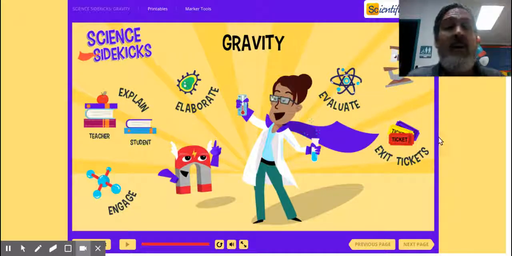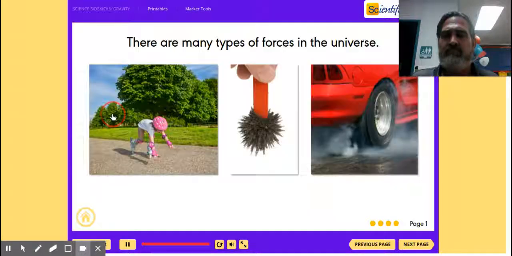Today, we're going to be talking about gravity and also the difference between mass and weight. So there's many types of forces in the universe. Forces are the things that can make things move.